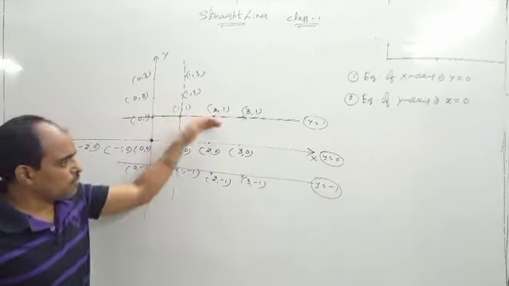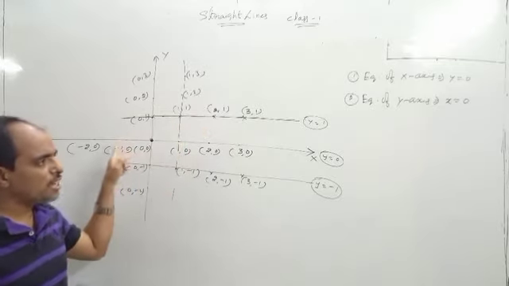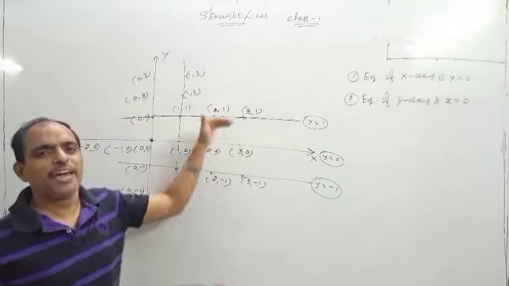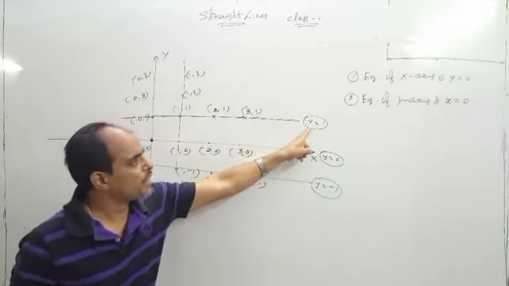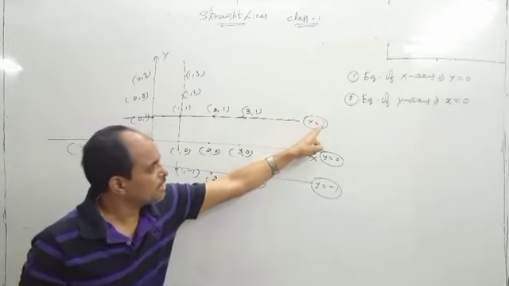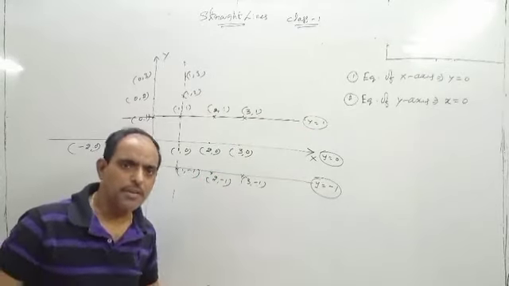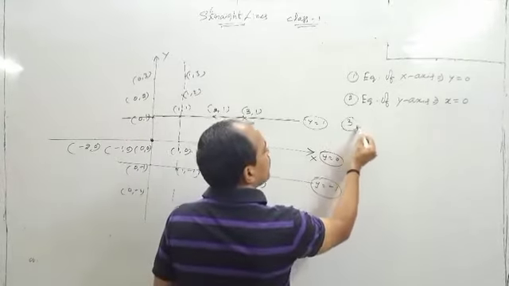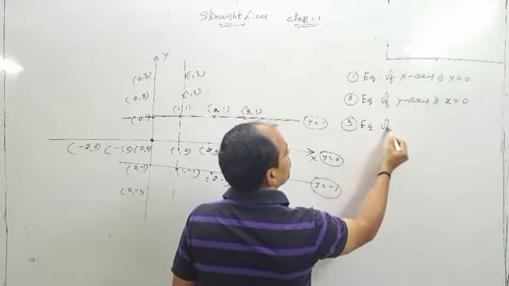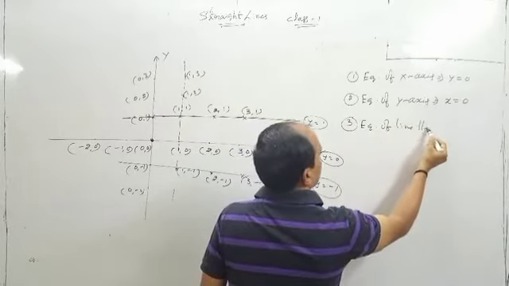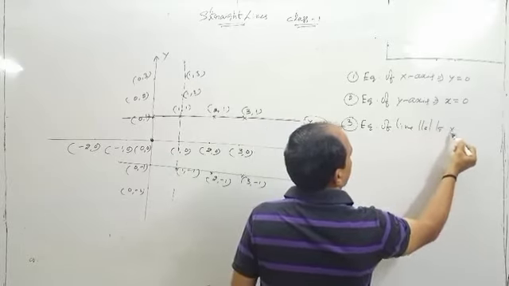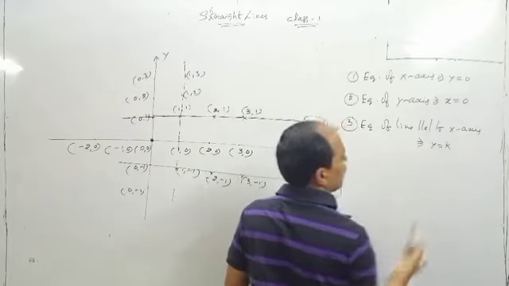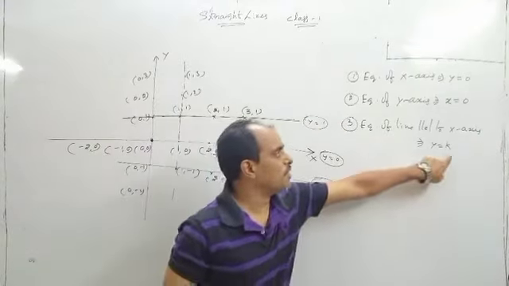Now, from this we can conclude the equation of the x-axis is y is equal to 0. Any line parallel to the x-axis, that equation is y is equal to k. Either k is equal to 1, minus 1, minus 2, whatever it may be. Third point, equation of a line parallel to the x-axis is y is equal to k. K means a constant.